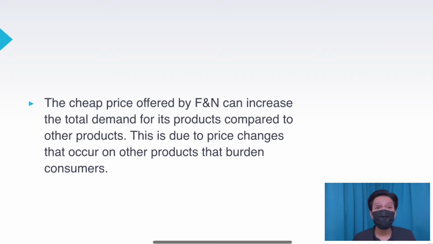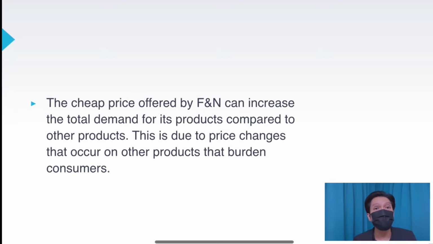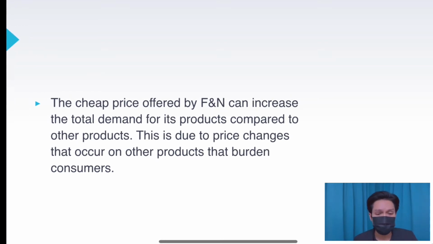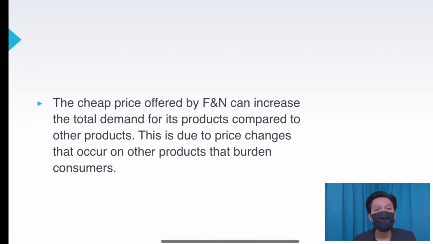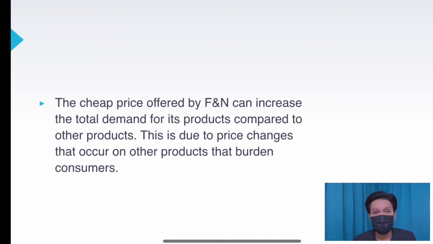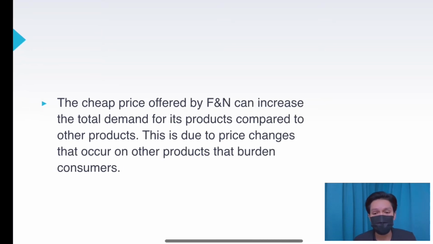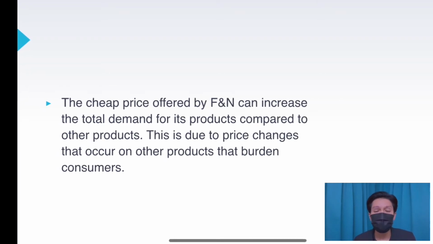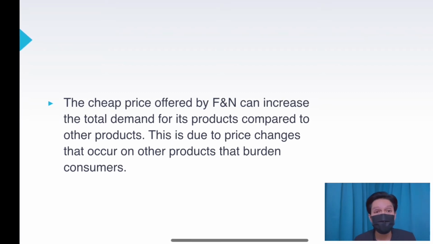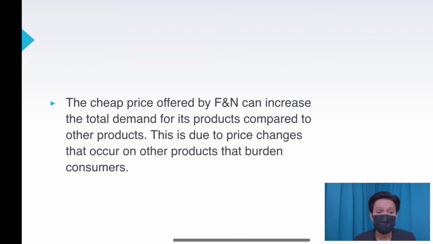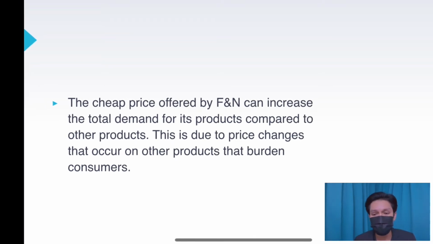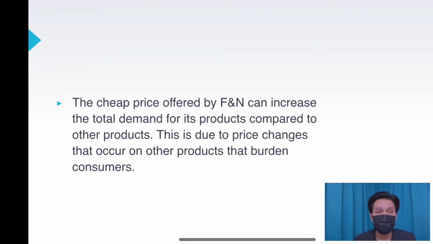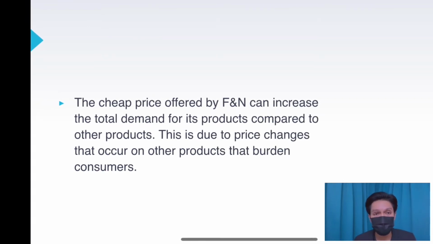So F&N was able to maintain the required price for its product amid cost pressures due to rising commodity prices. In the 2022 budget, the expansion of the sugar tax has increased production costs for many food and beverage related companies. However, F&N was least affected as its products didn't fall into the category specified in the budget. Therefore, F&N is able to market its product at a cheaper price than other products in the market.